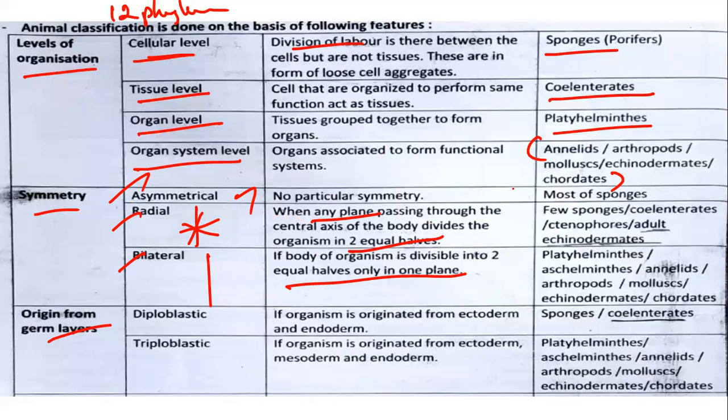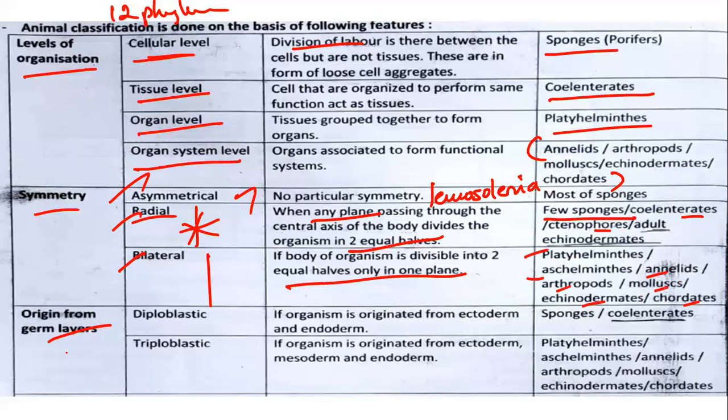Most of the organisms of Porifera are asymmetrical, but a few sponges are radial. Example is Leucosolenia. Leucosolenia comes under radial symmetry, but it relates to Porifera. Apart from that, coelenterates, ctenophores, and adult echinoderms have radial symmetry. Bilateral symmetry: Platyhelminthes, Aschelminthes, annelids, arthropods, mollusks, echinoderms (larvae), and chordates all come under bilateral.